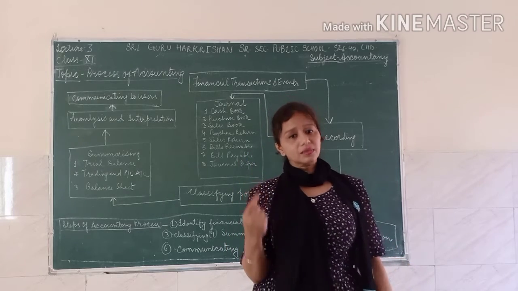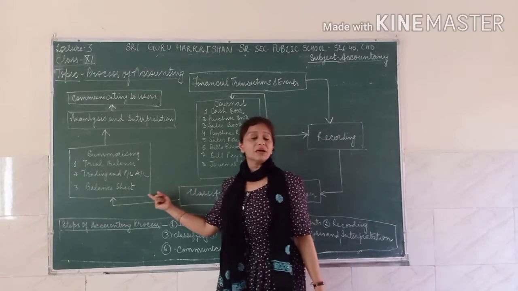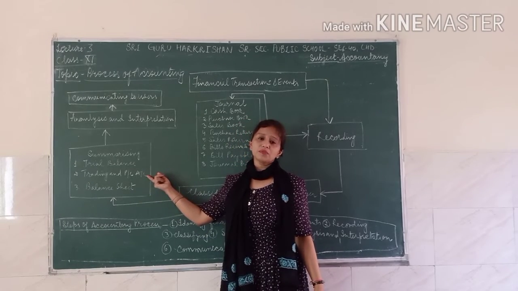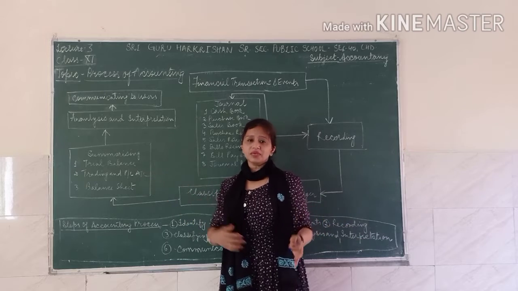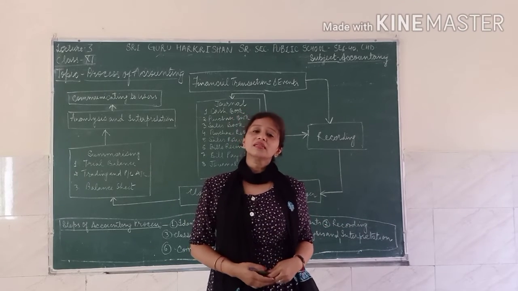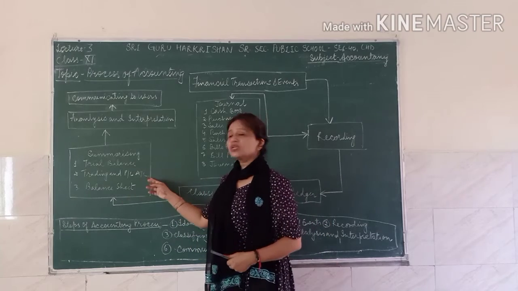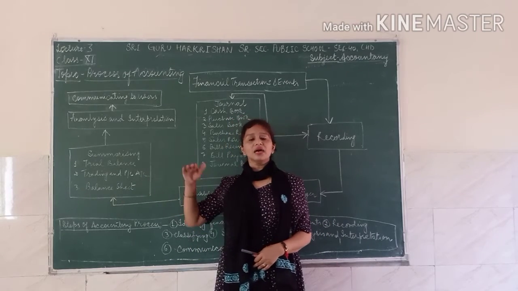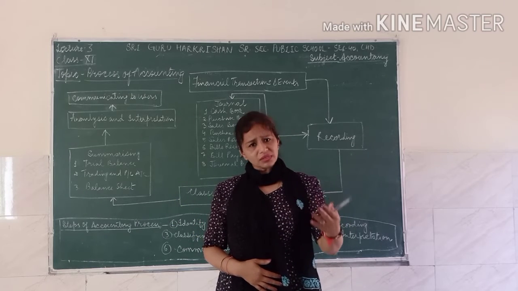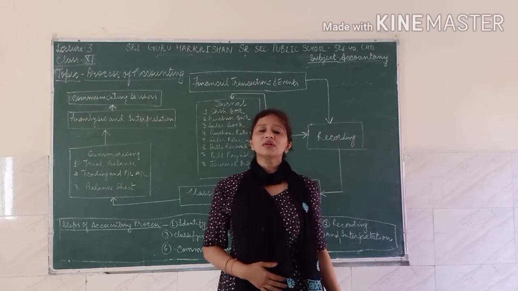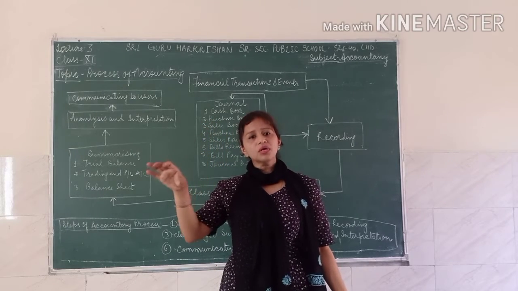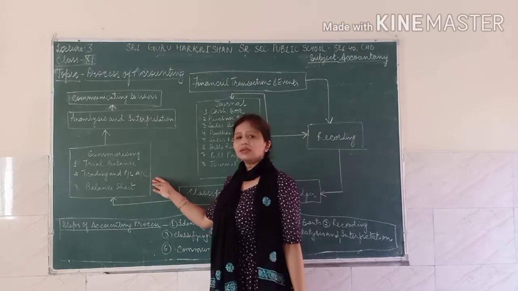One is the income statement and the other one is the balance sheet statement. The income statement actually is a statement of trading and the P&L. It is an account of trading and the P&L. So we can say in the income statement, it is actually the account of two, the trading and the P&L account. The P&L account is an extension of the trading account. You first make a trading account, then you proceed to the P&L account.